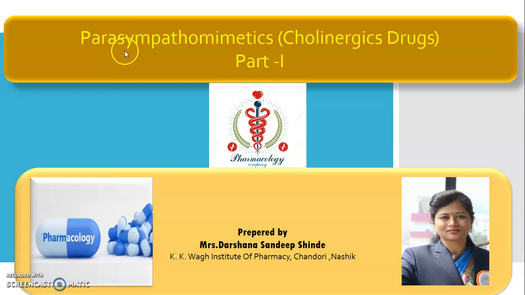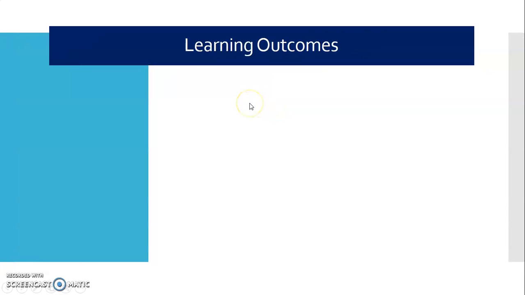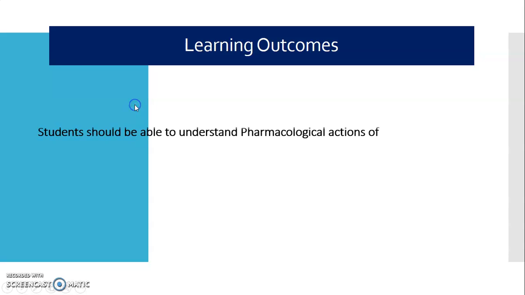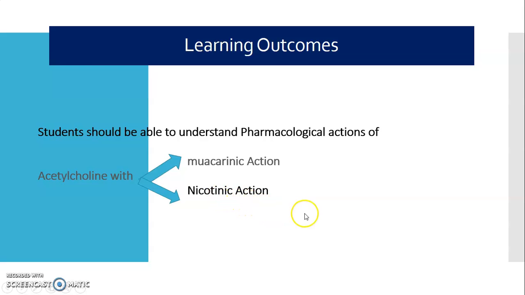Today we see the parasympathomimetic drugs, also known as the cholinergic drugs. We divided our parasympathomimetic topic into two parts. First of all, let's deal with part one. Learning outcomes of today's session: after watching this video, students should be able to understand the pharmacological action of acetylcholine with the muscarinic action and the nicotinic action.